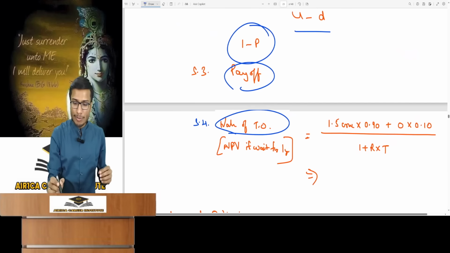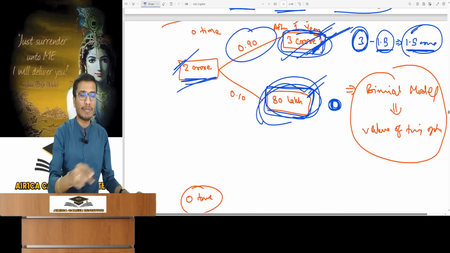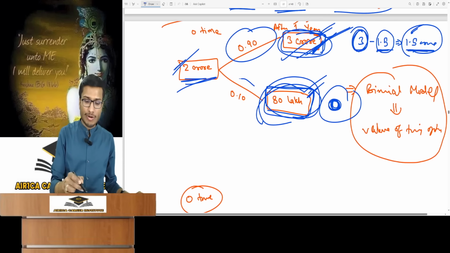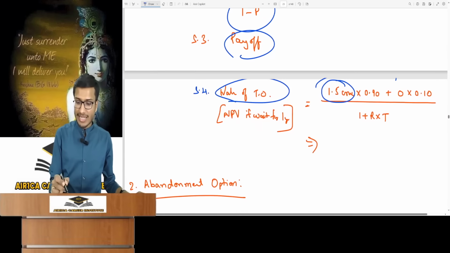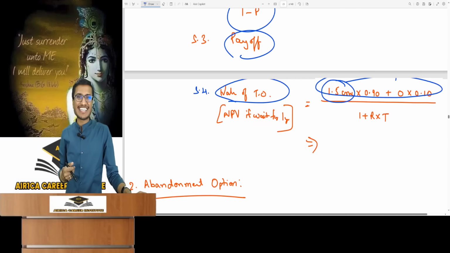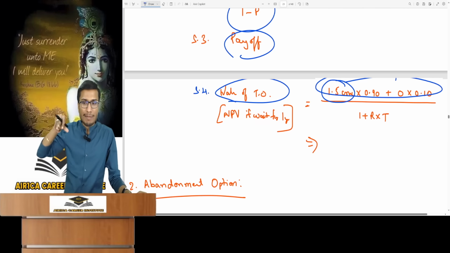The total payoff, that is 1.5 crore, is achieved with the 0.9 probability and which is then assumed as risk neutral. Payoff is 0 with this probability. So did you total this? This is the expected net present value for the project's first year when investing after 1 year. You need to bring the NPV to time 0 for comparison by calculating its present value.